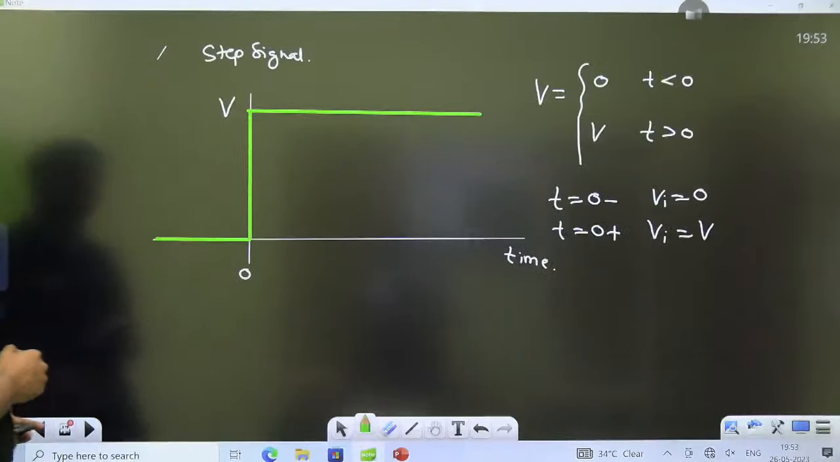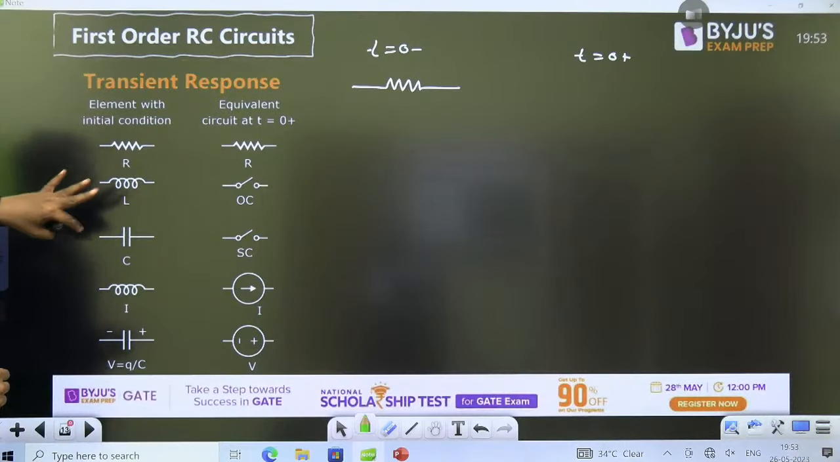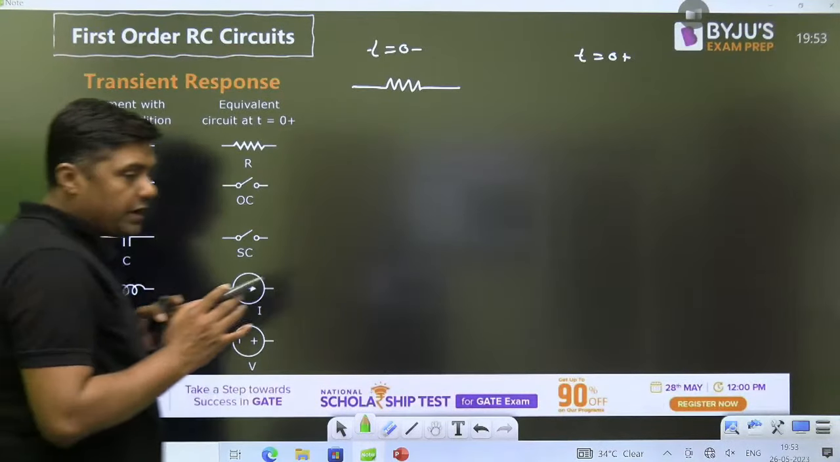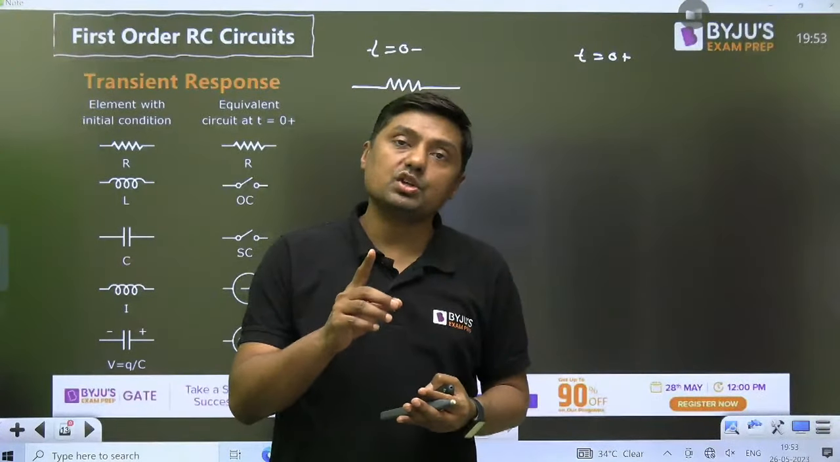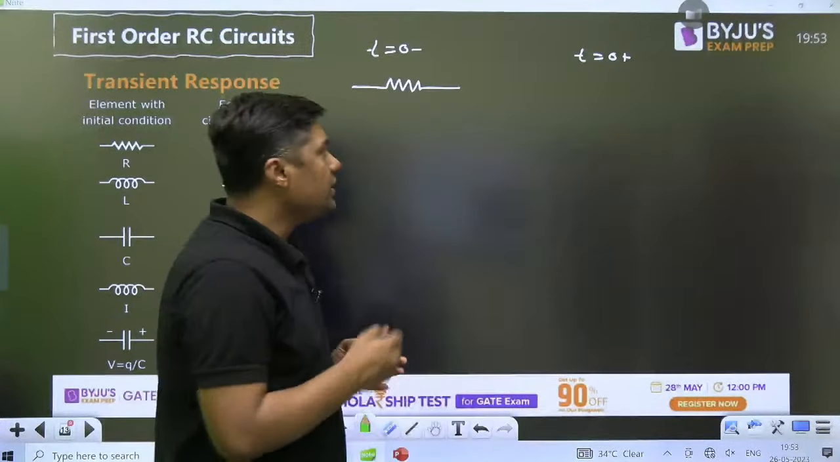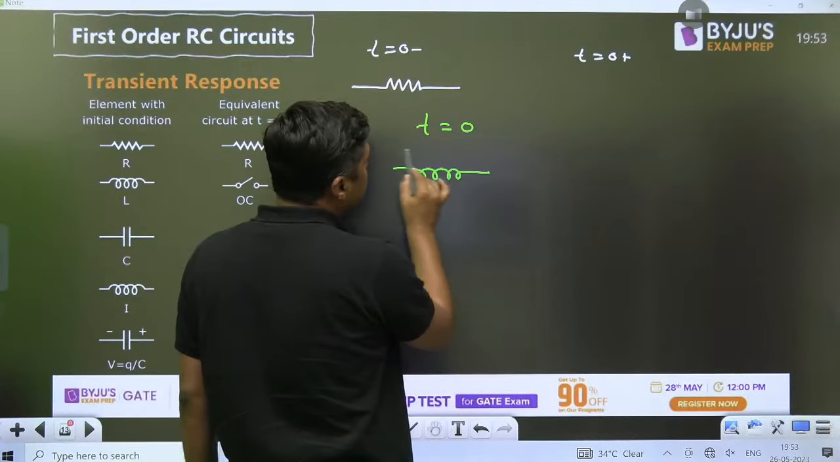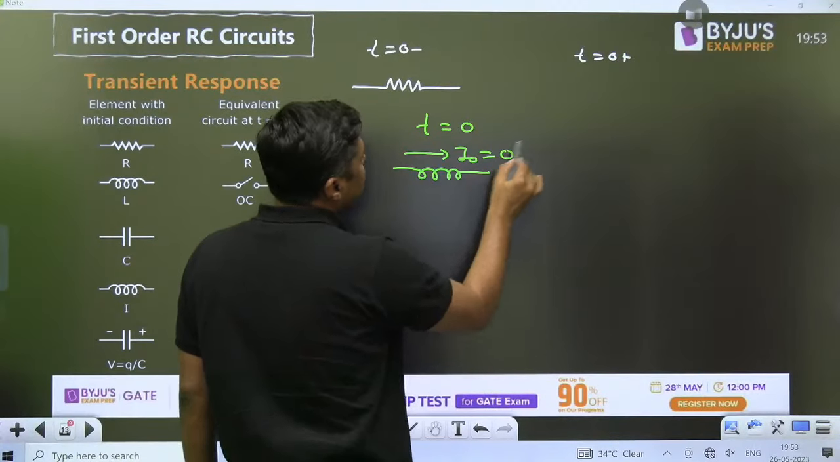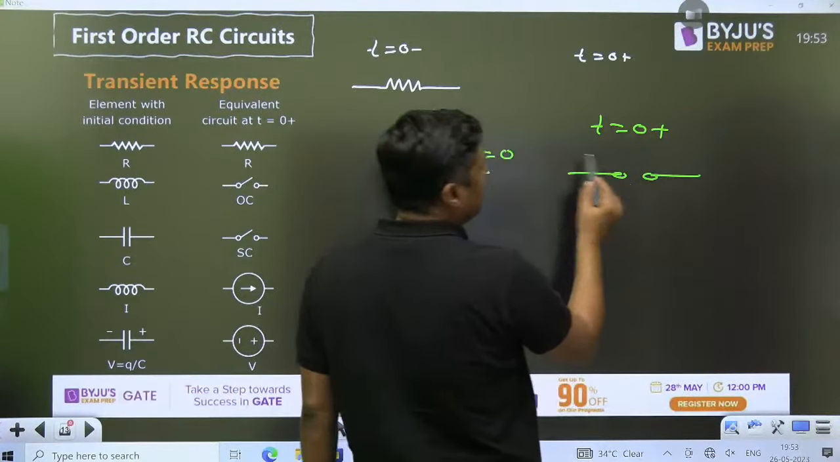Okay, now watch this table. Initial condition: resistor will remain resistor. Inductor will behave like what? Open circuit initially, because an inductor does not allow sudden change of current. So if the initial current at t equal to 0 negative is 0, then exactly at t equal to 0 positive, it behaves like an open circuit, meaning the current will remain 0.